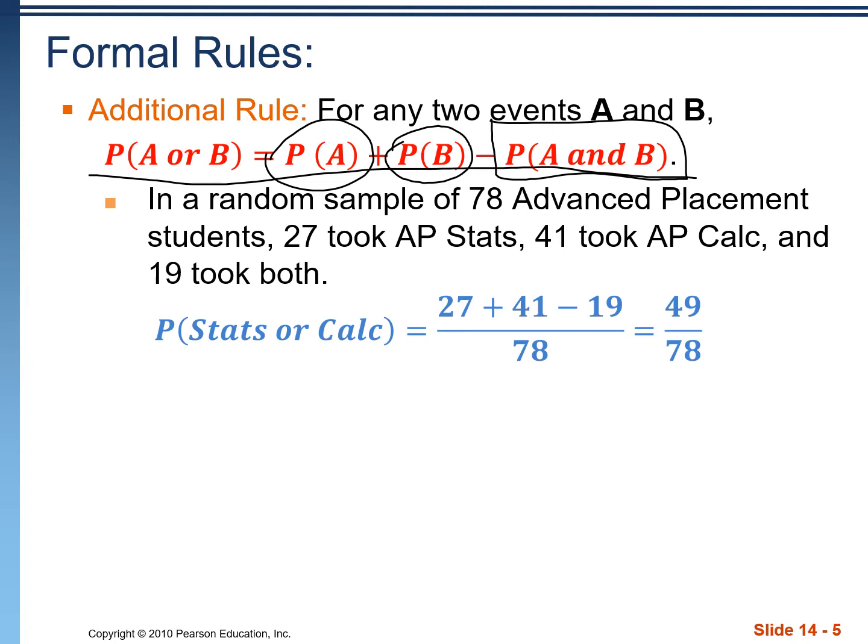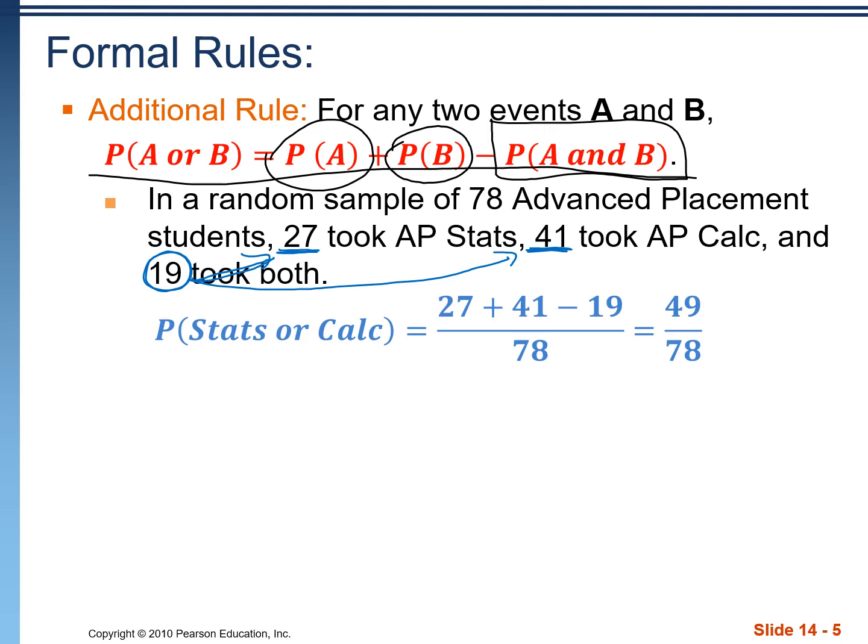So we have 78 AP students, 27 take AP Stats, 41 take AP Calc. If we just add those together, our probability is too large because there's 19 students in both of these classes. So that 19 is counted here, and then it's counted again in the 41 Calc students. We're double counting that 19.